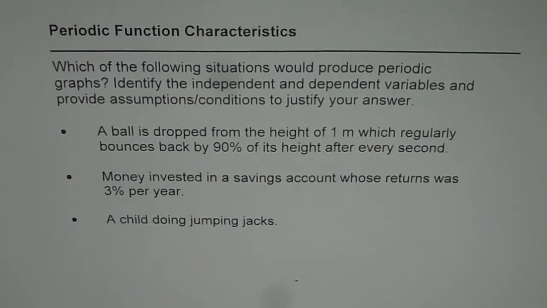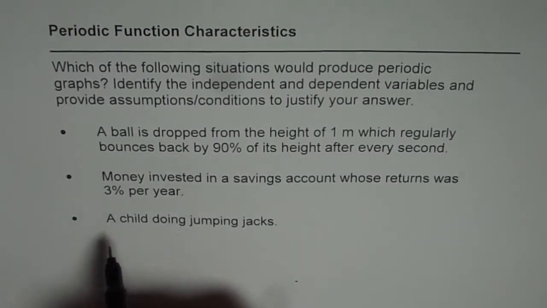I'd like you to pause the video, copy the question, answer, and then look into my suggestion. The question here is, which of the following situations would produce periodic graphs? Identify the independent and dependent variables and provide assumptions or conditions to justify your answer. So we have three different situations here.